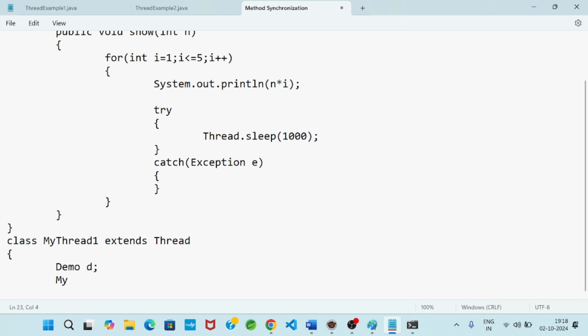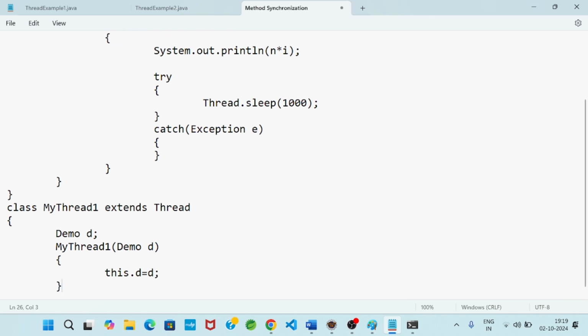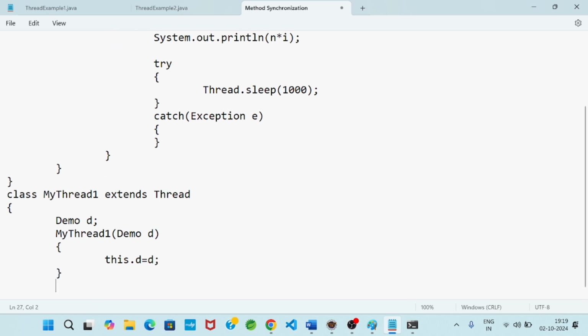Now I will define a parameterized constructor. The class name and constructor name are the same; a constructor is a method. Parameterized, let's say Demo d. So how will I differentiate? this.d equals d. One parameterized constructor I defined.